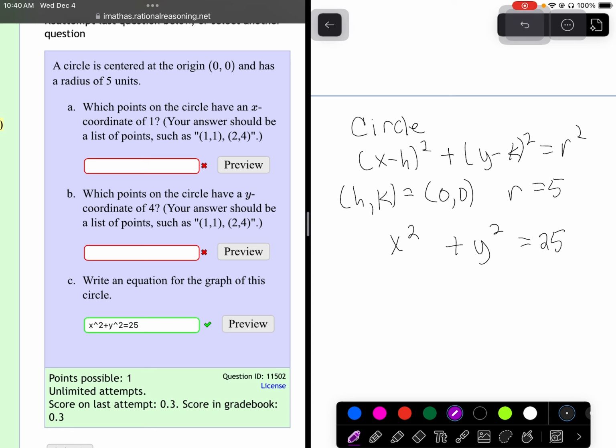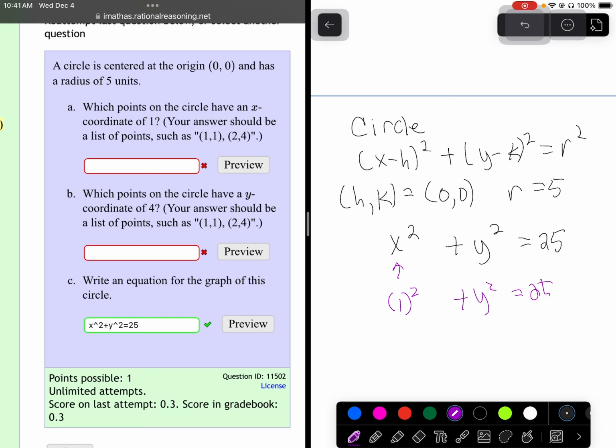A circle usually has 2 corresponding points for every x that is within the domain. Since 1 is in the domain, so is 4, that's within that radius of 5. We should get 2 points. Let me show you what to do. Once I do A, then it's your responsibility to do B. So we're saying that x has a coordinate of 1, so just take out your x and put in a 1.